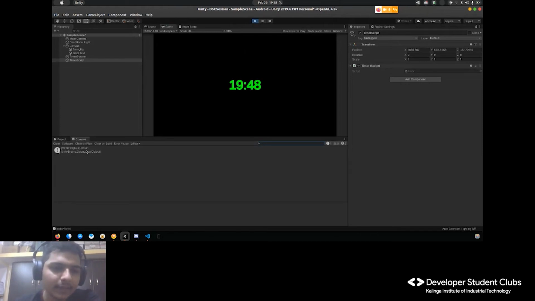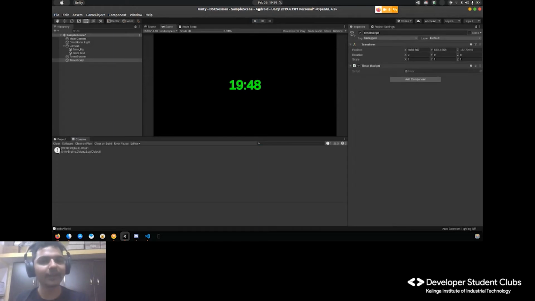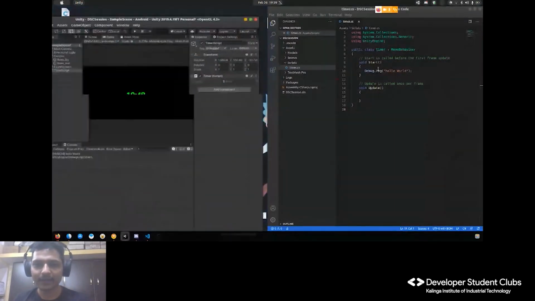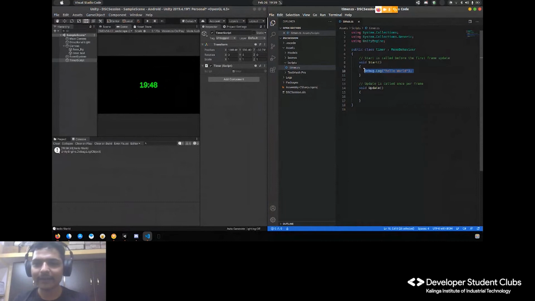Hello world. Nice. This is a kind of custom we follow in every programming language to inaugurate things, the hello world. Now it's not just about how to print it, but to understand the concept of start and update. You can see it's showing it only one time. Now if instead of adding it into start, I add it into update.